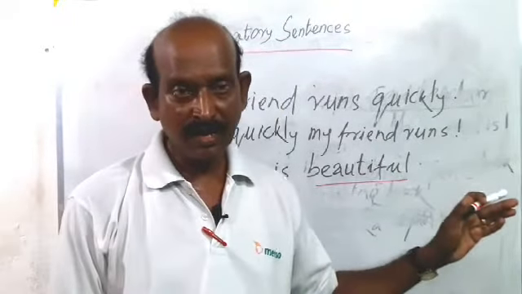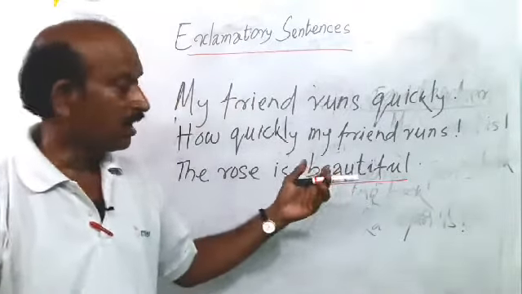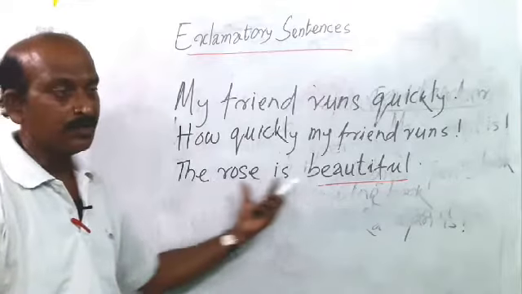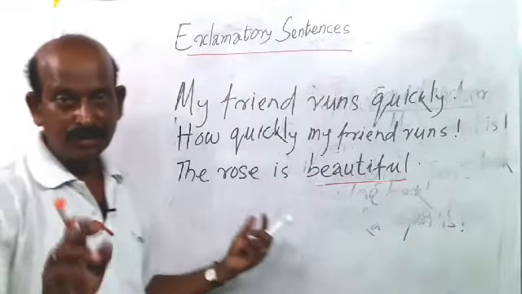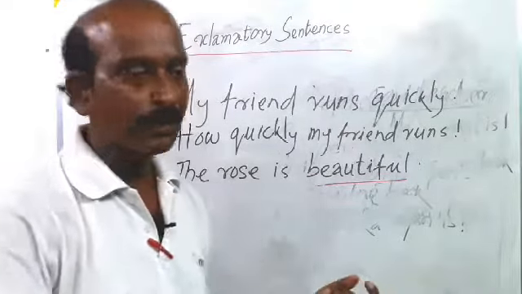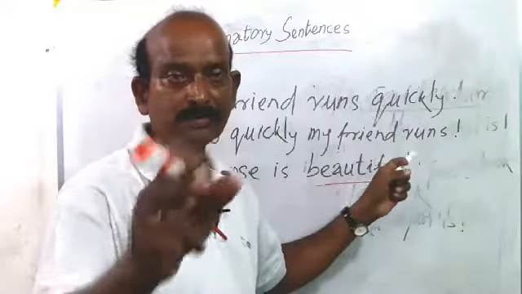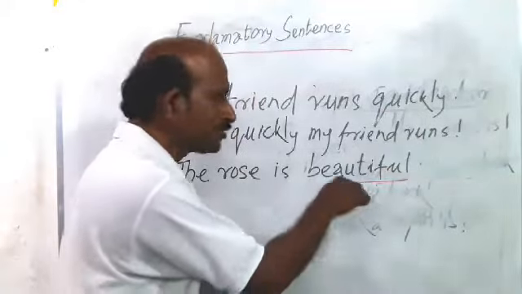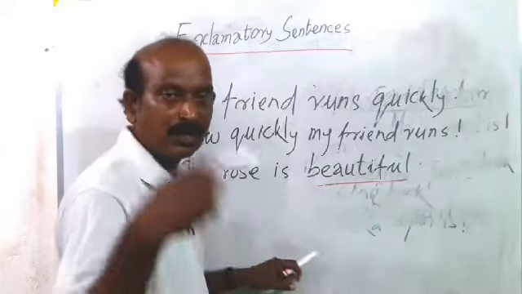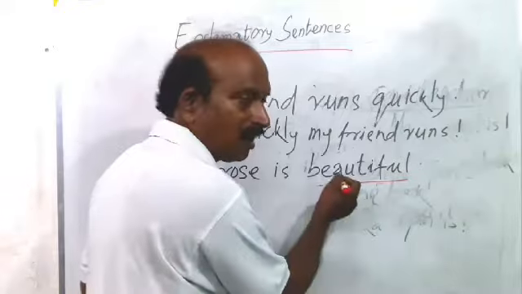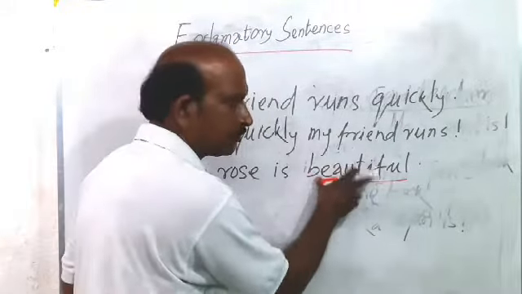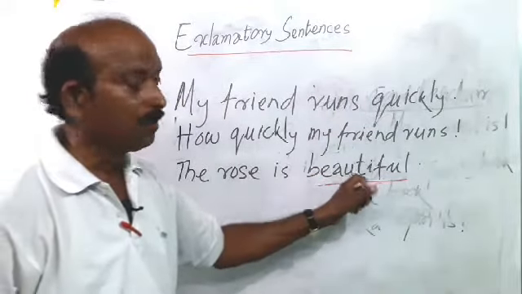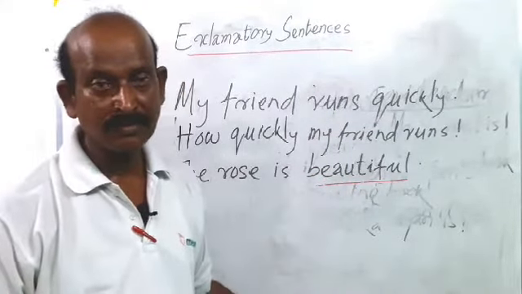Here it is an adjective, because this word qualifies the noun phrase. This is the difference between the adjective and the adverb. If the word qualifies the verb, that is called an adverb. And if any word qualifies the noun, that is called an adjective. Here this is an adjective, not an adverb. The word quickly is an adverb, but beautiful is an adjective.